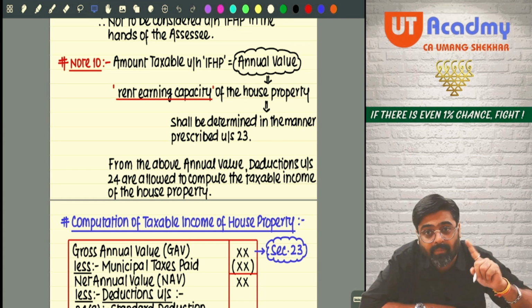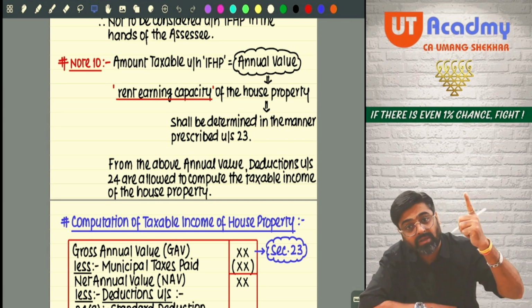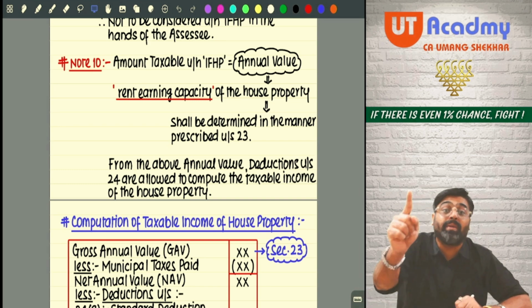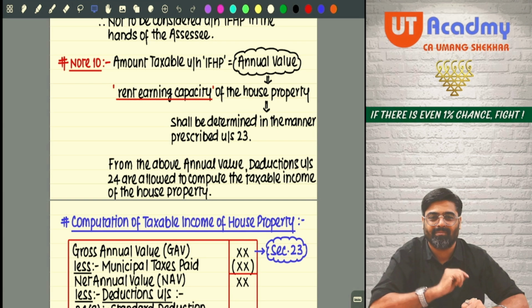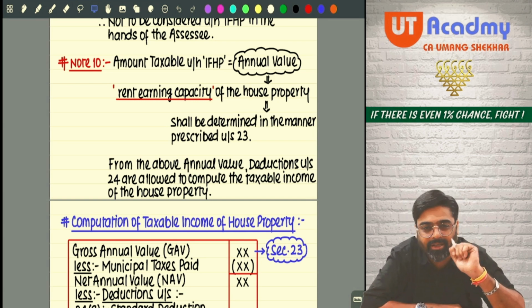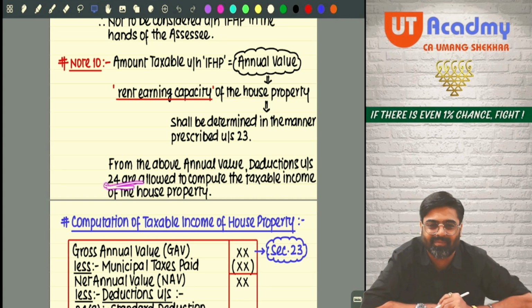So that rent earning capacity shall be determined as per section 23, and whatever rent earning capacity has been determined, that will be the income of that property which is chargeable under this head. But don't worry, from that income we will give you some deductions also, which are given in section 24.